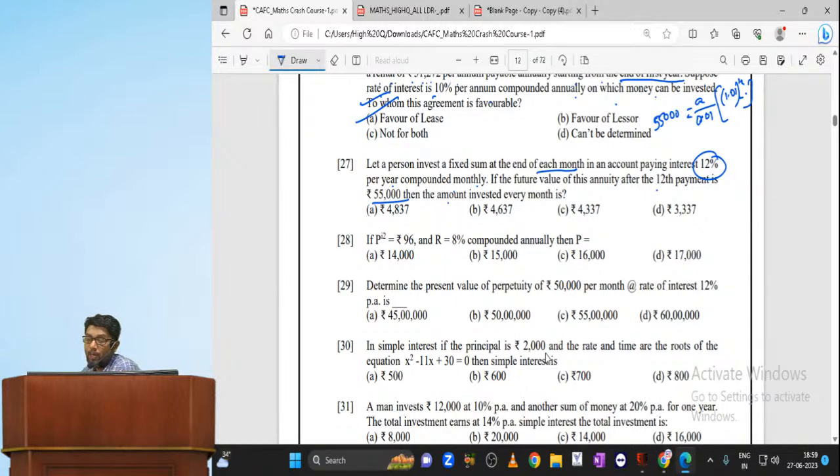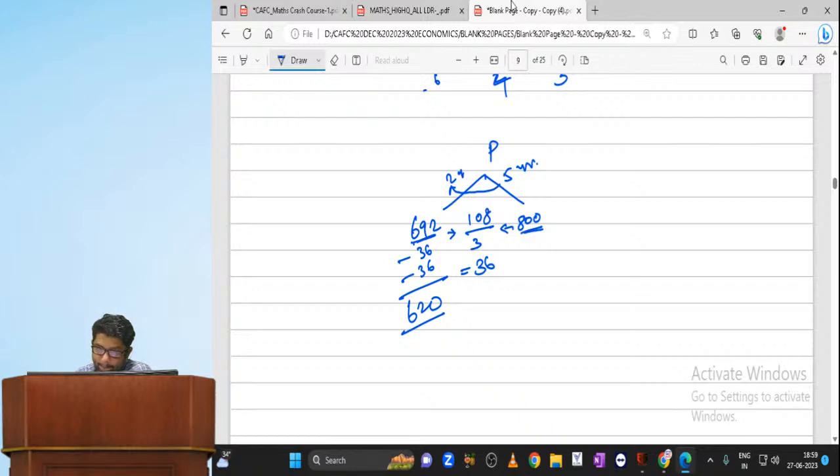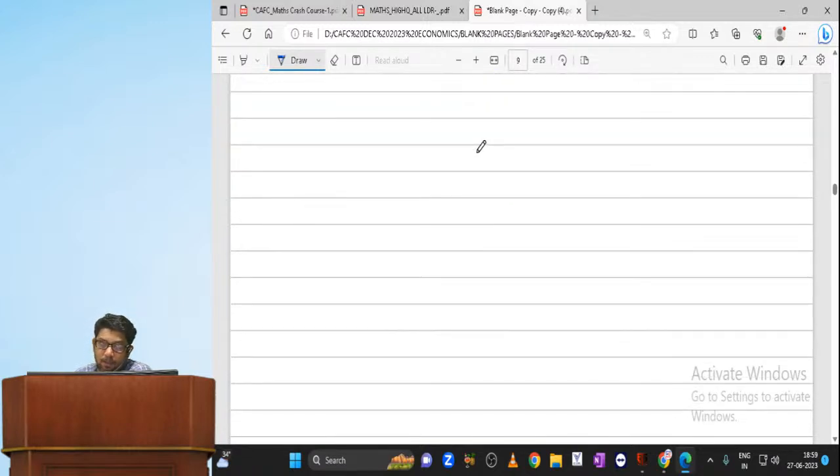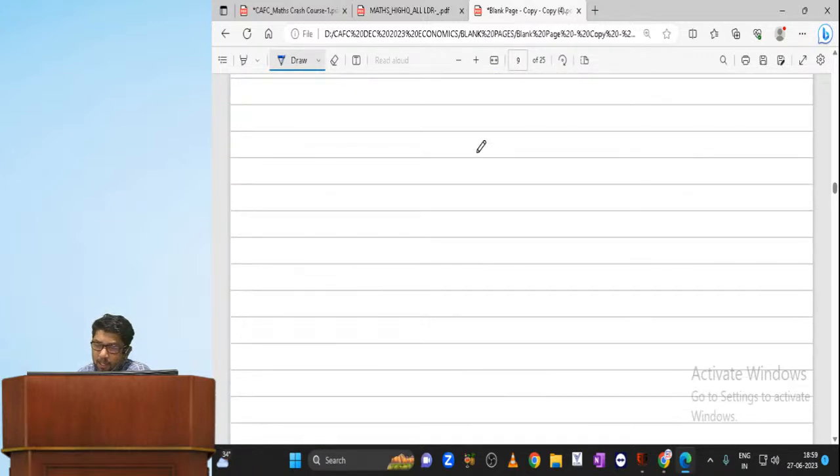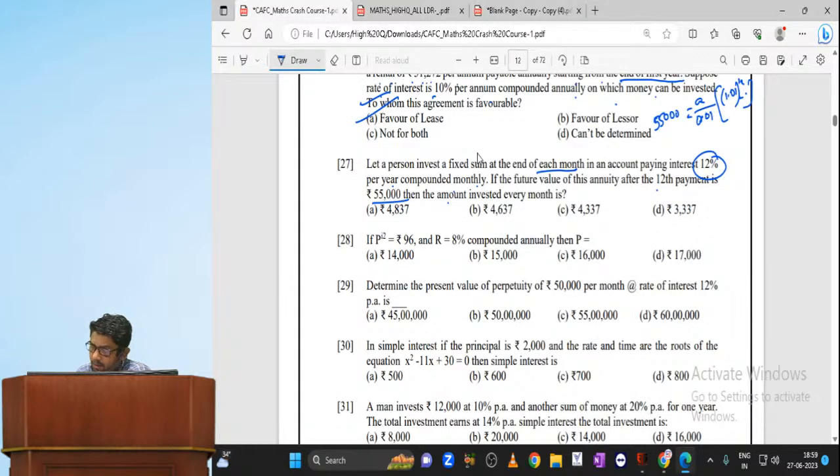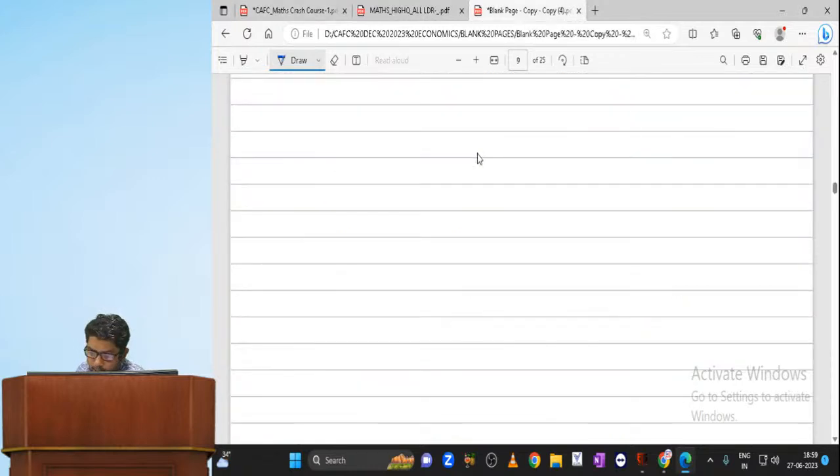Formula is A by i, (1 plus i) whole power n minus 1, na? Oh sorry. The formula is correct only, na? Yes. So what is it?